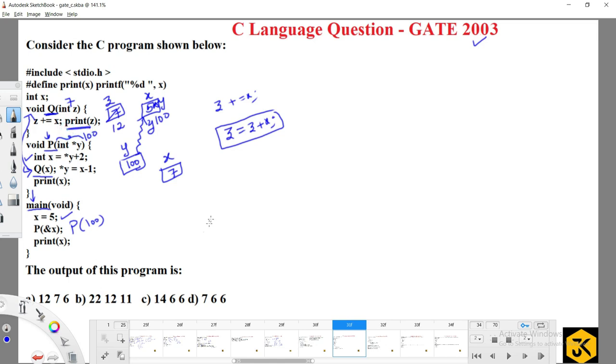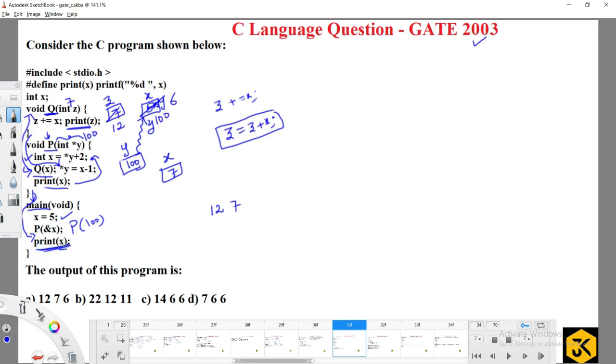So if I print z, the first print I got is 12. Once the function completes execution, my control comes back to star y equal to x minus 1. What is x now? The local variable x is 7. That 7 minus 1 is 6. That will update into star y, meaning that the global variable x is updated to 6. Now it is trying to print the value of x. It will treat the local variable x, that is 7.